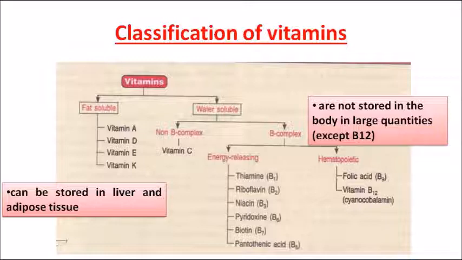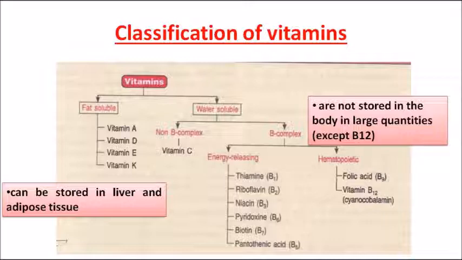So what is the basic difference between a fat soluble vitamin and a water soluble vitamin? Fat soluble vitamins can be stored in the liver and adipose tissue. Okay, so note this point. Fat soluble vitamins are the ones which can be stored in the liver and adipose tissue, whereas water soluble vitamins are not stored in the body in large quantity.